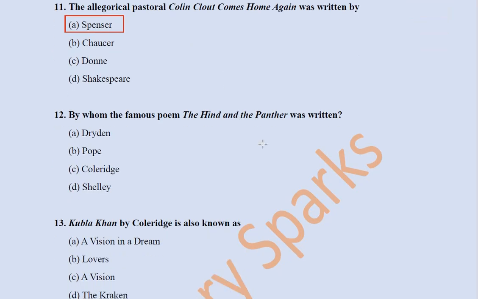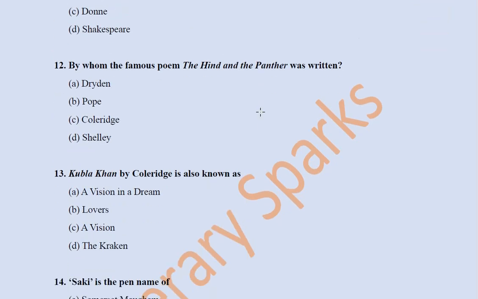Next question we have: by whom was the famous poem The Hind and the Panther written? John Dryden, Alexander Pope, S.T. Coleridge, P.B. Shelley. The Hind and the Panther was a famous poem written during the Restoration period by John Dryden. And remember that this poem is actually talking about the conflict between Roman Catholicism and the Anglican Church, Anglicanism and Catholicism, these two sects of Christianity.